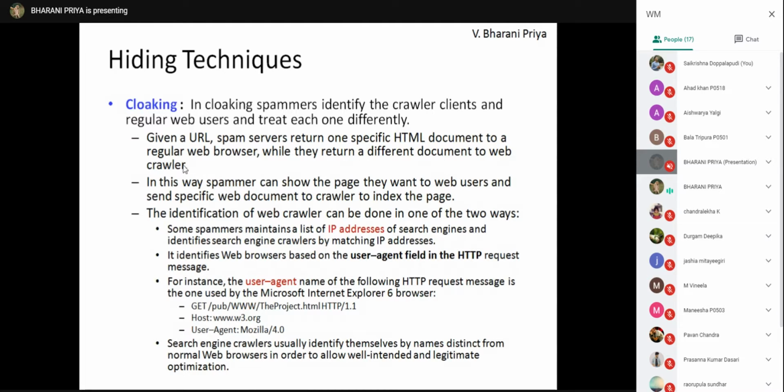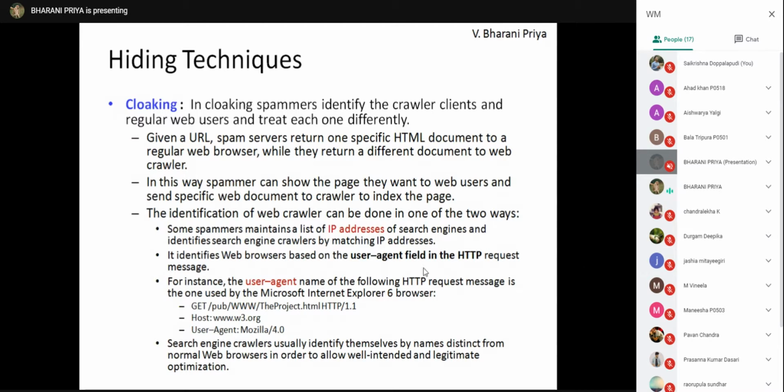So how can the identification of web crawlers be done? Because it identifies users and crawlers differently. So how will the spammers identify the web crawlers? The first case is the spammers will maintain the IP addresses of all the search engines. And in the second case, it identifies the web browsers based on the user agent field in the HTTP request message.